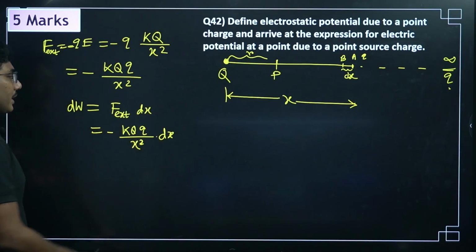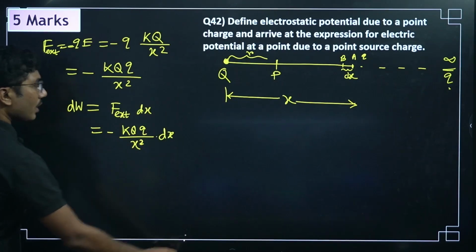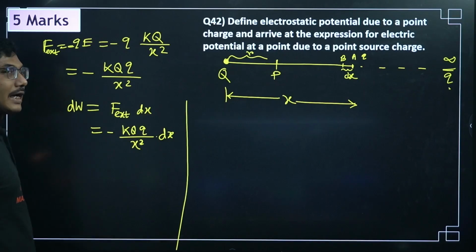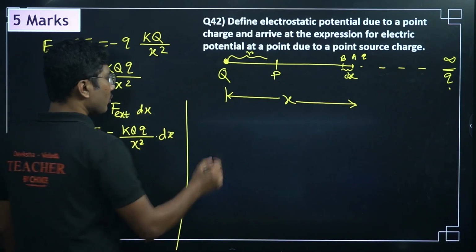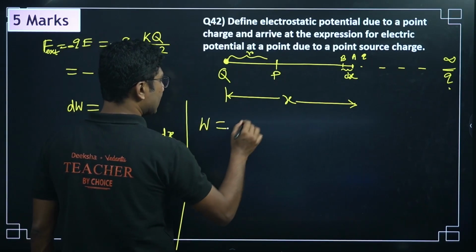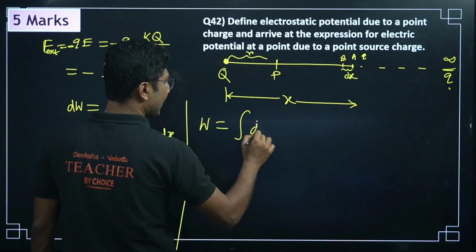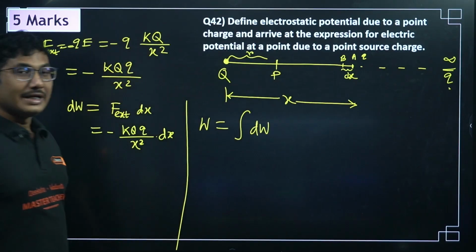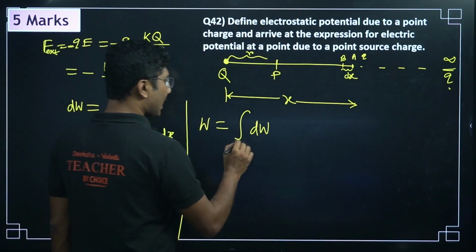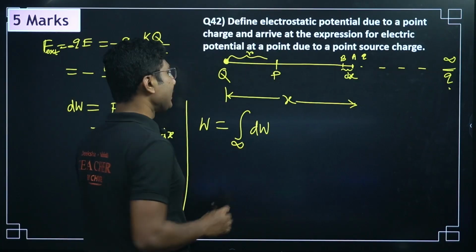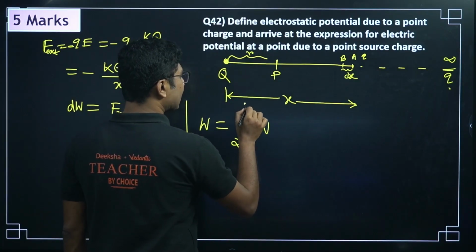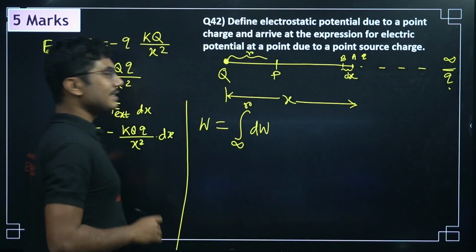Now to calculate the total work when we are starting at infinity and reaching this point P, there is a way in physics and mathematics, which is integration. Our starting point was at infinity and our final destination is at a distance r.